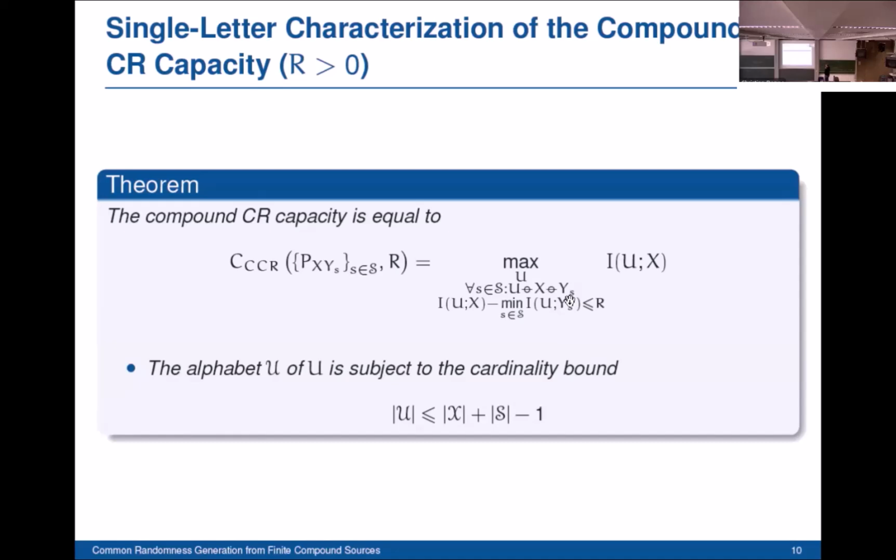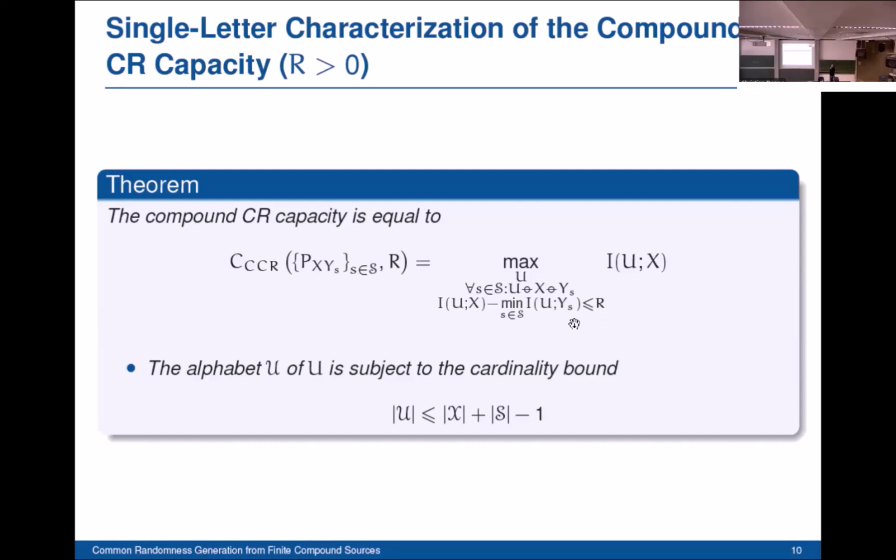And we have an inequality constraint. Here, this difference of mutual information is upper bounded by the channel capacity. Intuitively speaking, this difference of mutual information corresponds to the amount of information that terminal B does not know about the random variable generated by terminal A when its generic variable is observed.